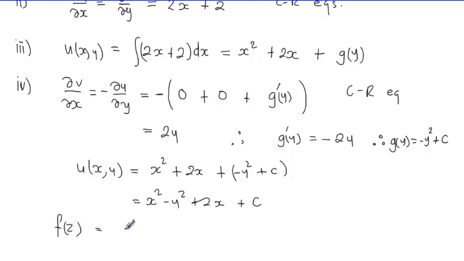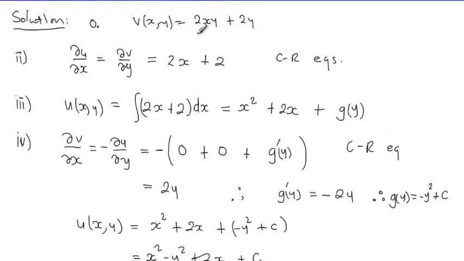as x squared minus y squared plus 2x plus c, that's our u, plus imaginary unit v, and the v was given as 2xy plus 2y.